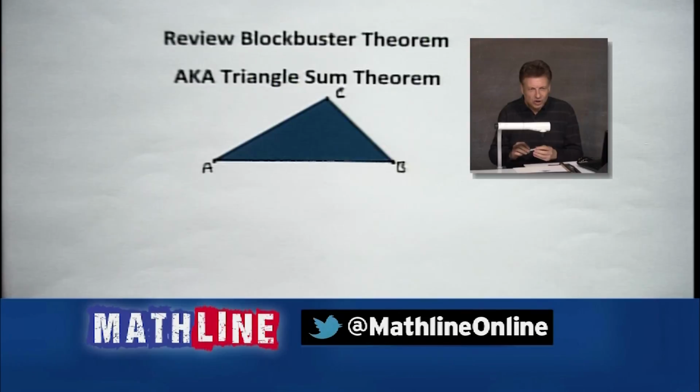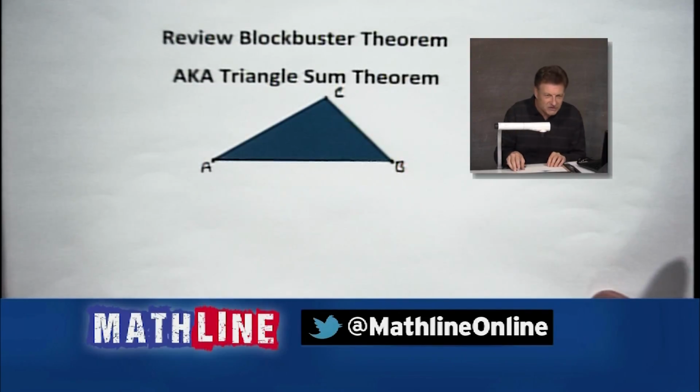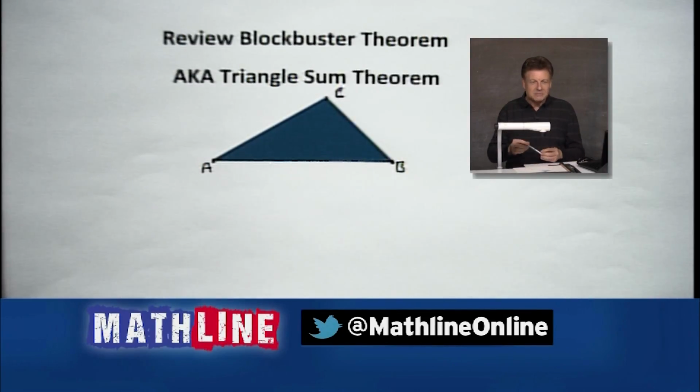So let's go ahead and look at this. It's also known as, yes, many of you call this the Triangle Sum Theorem. Some of you say, it's 180 degrees in a triangle of the interior angle measures. When we talk about degrees, I see a lot of times students put 180 and they use the perimeter. That's not correct. It's the angle measures. It's these inside lovely angles here that are going to add up to 180.